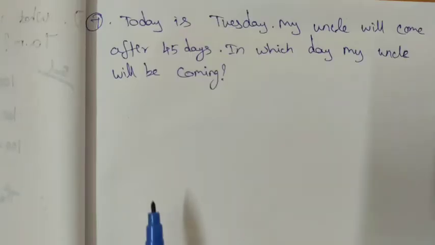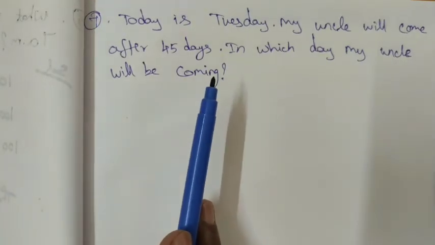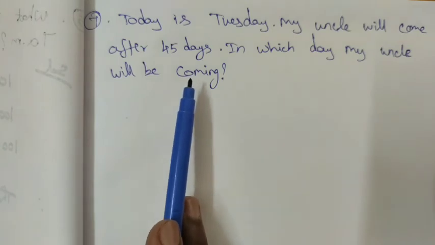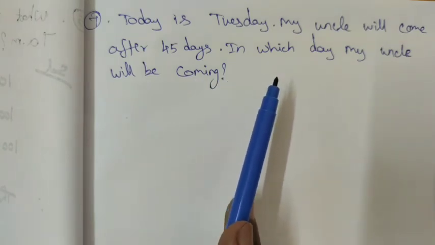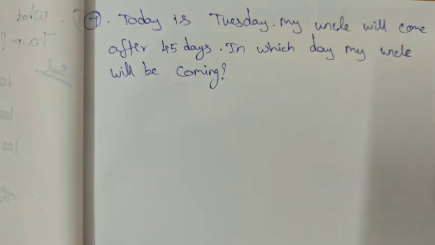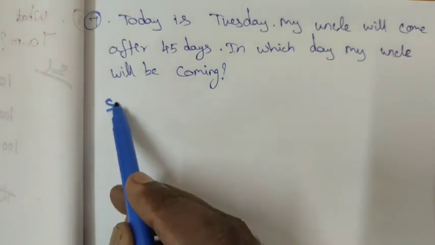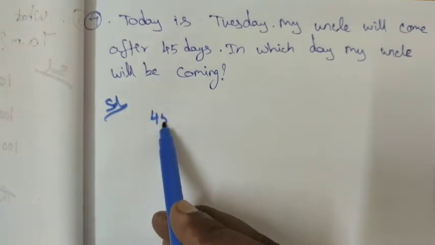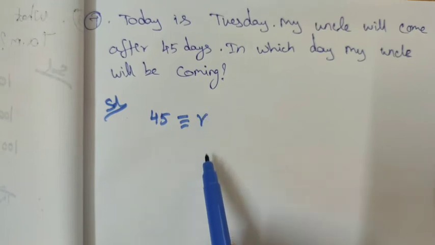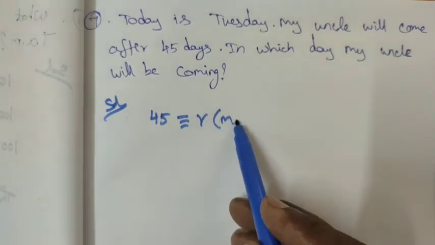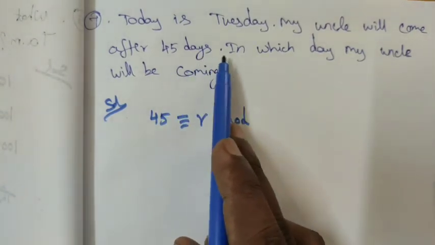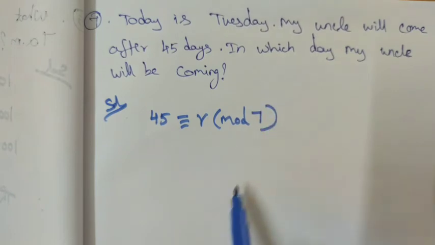See question number 7. Today is Tuesday. My uncle will come after 45 days. On which day will my uncle be coming, right? For the solution, 45 is congruent to an unknown remainder, and then mod. Here the days are given, right? In a week we have 7 days.